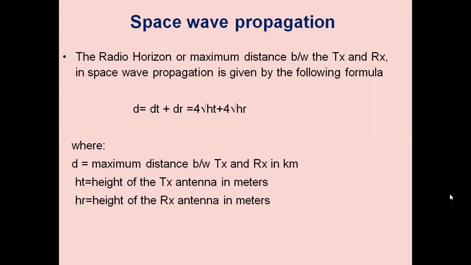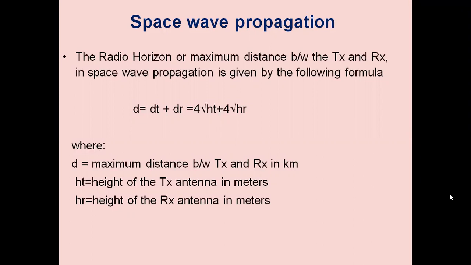The same formula can be applied to the receiving antenna also. Thus, the total distance between the transmitter and receiver is given by 4 root of ht plus 4 root of hr, with ht and hr in meters and d in kilometers.